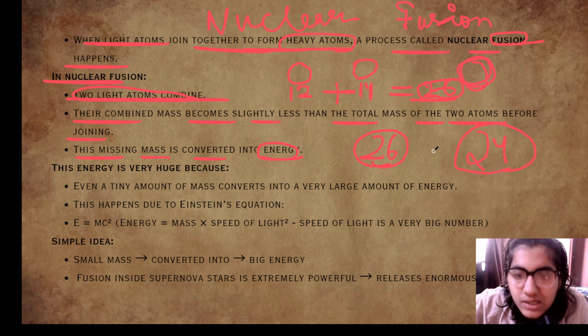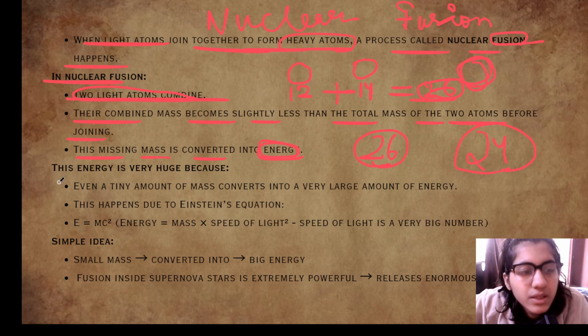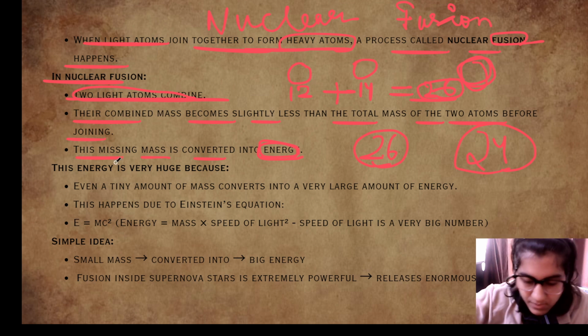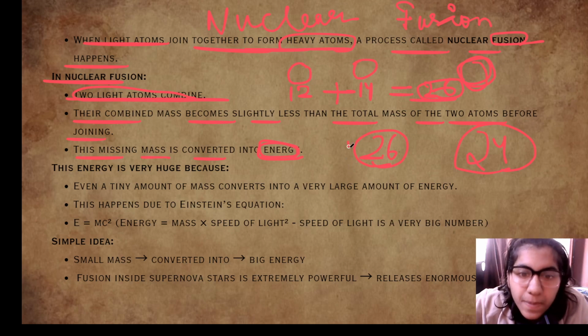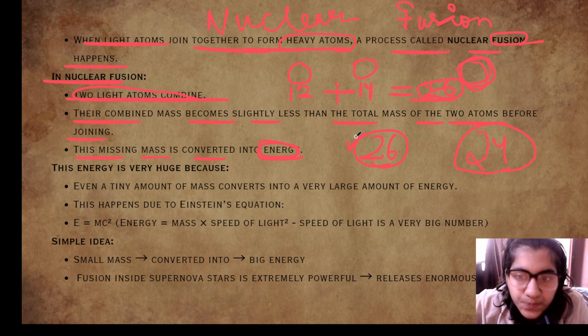It converts into energy; the mass is converted into energy. Sorry, we don't measure masses of atoms in kilograms, so that 2 units of mass is converted into energy.